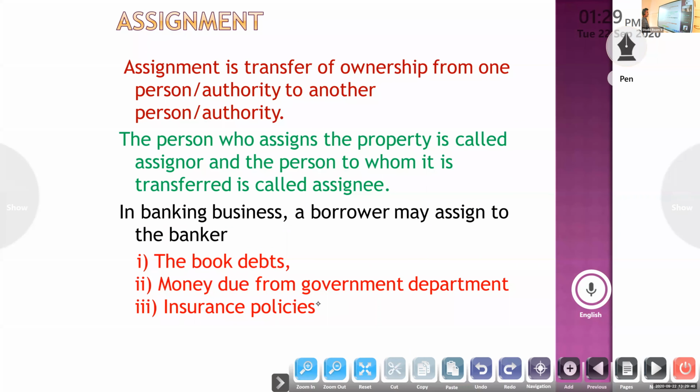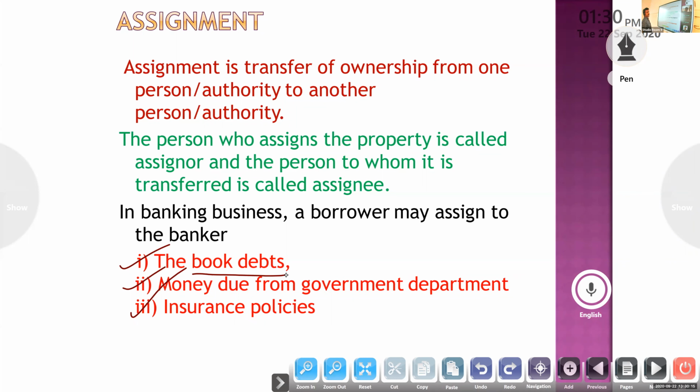Next, one more, assignment. It is the transfer of ownership from one person or from one authority to another person. That is assignment. This is the example of assignment. Suppose we sold goods on credit to any person.